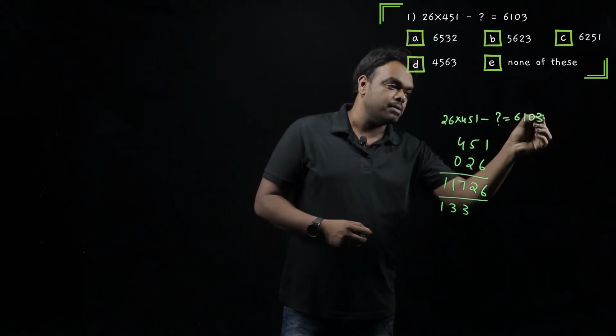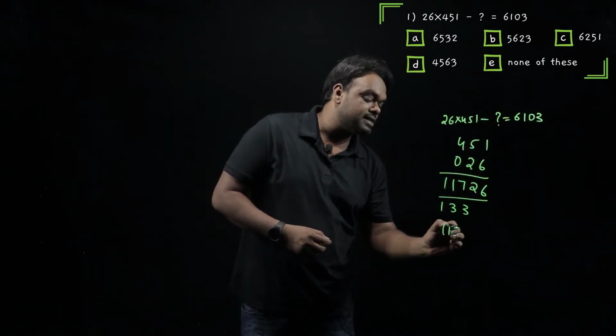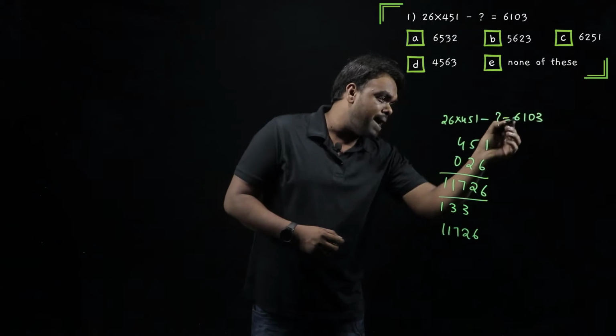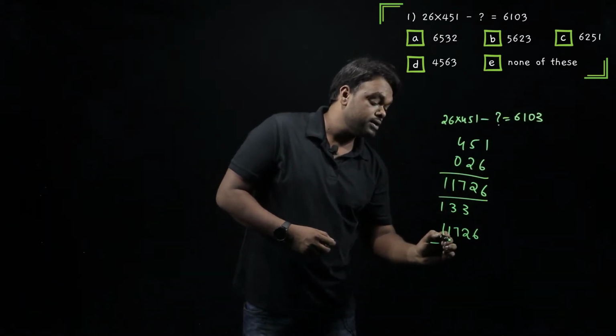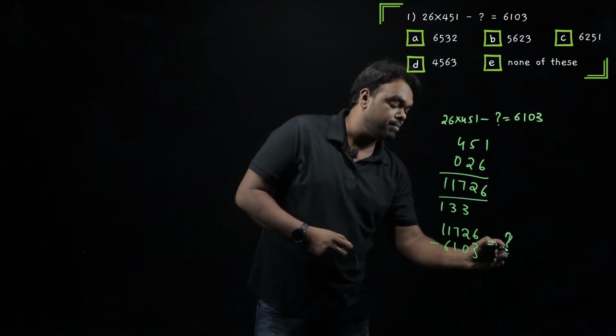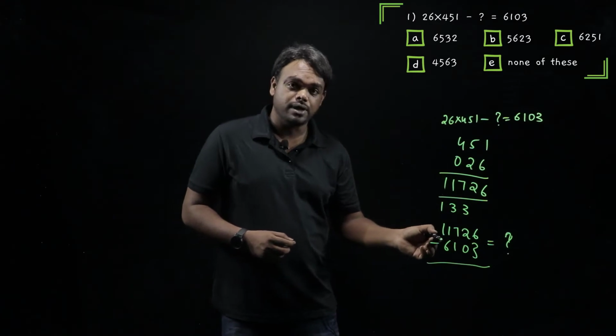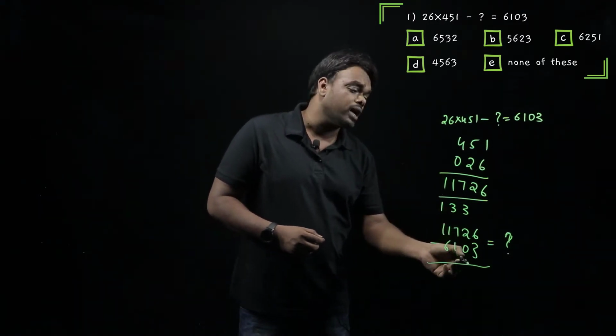Now, we'll send the question mark to the other side and bring this number to this side. So what happens? 11726 minus 6103 should be equal to our question mark. Now, should I really solve the entire question? No. Just look at the options.